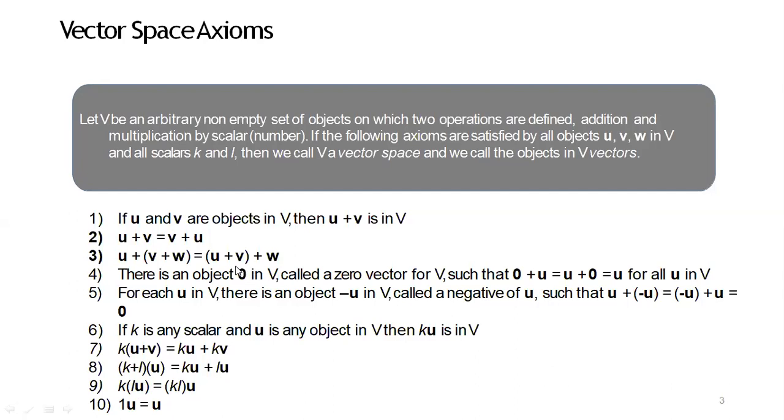Any set V that satisfies these axioms, we say that V is a vector space. So the scalars can be taken from the field and the vectors can be taken from the vector set. Therefore, we can define the two operations: one is vector addition, another is scalar multiplication. When these 10 axioms are satisfied by V, we say that V is a vector space. This is very, very important: the first definition of the vector space.